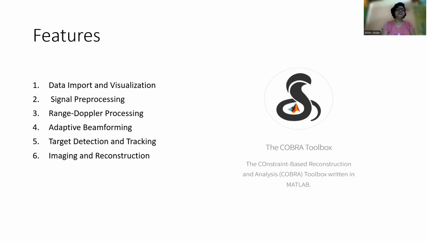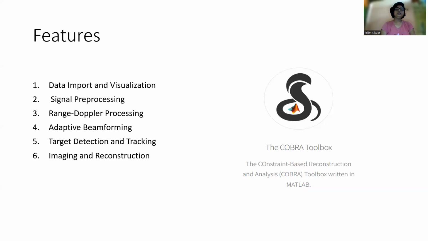Second one is signal pre-processing. The toolbox offers a collection of pre-processing functions to clean and enhance radar signals. It includes functions of noise removal, clutter suppression, interference mitigation and signal filtering.